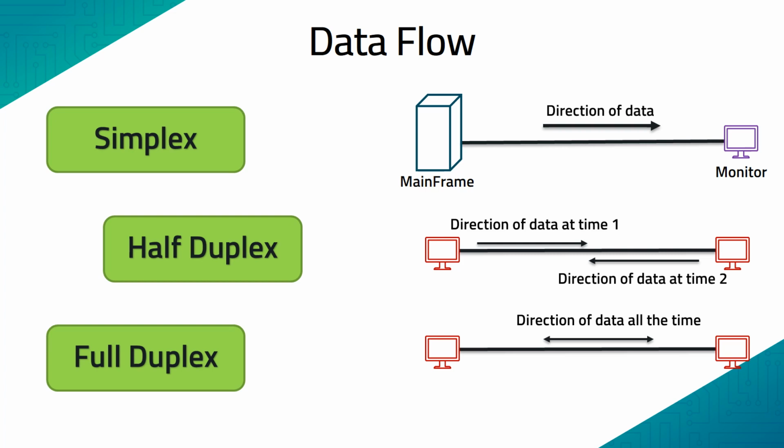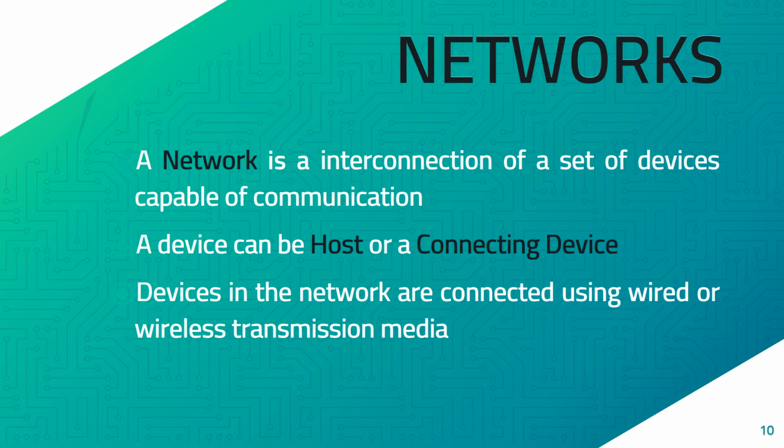The full duplex mode of communication is used when both directions are required all the time. Here the channel capacity has to be divided between the two different signals flowing in opposite directions. With this, now we can discuss the next part, that is network.